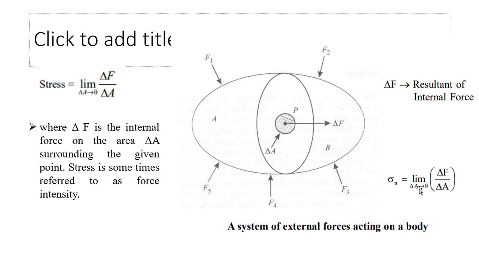Sigma n is equal to the limit as del A tends to 0 of del F by del A, which is nothing but the normal stress acting over the particular surface of the element which we have chosen.